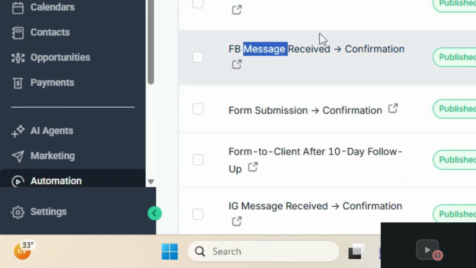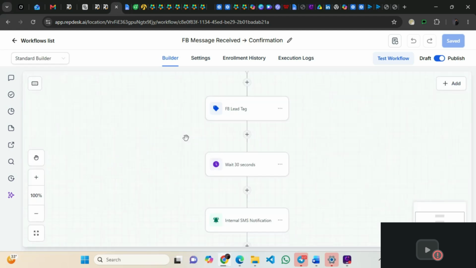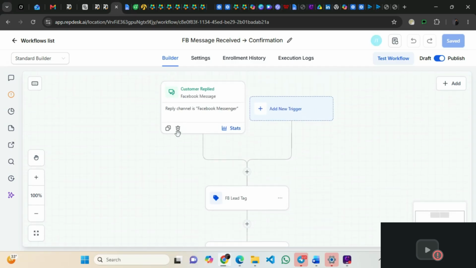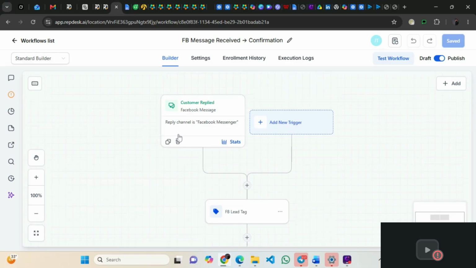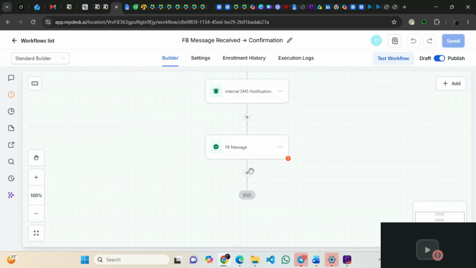They're almost the same because these are actually built to receive leads from different channels, because lead doesn't just come through one channel. It can come via chat widget, it can come via WhatsApp, it can come via IG, it can come via Facebook, and the rest. So this is when customer replies by Facebook. It also runs the same process for it.